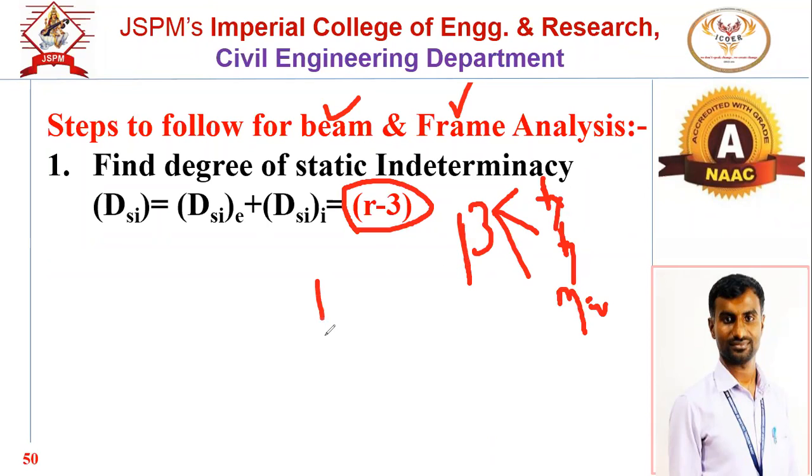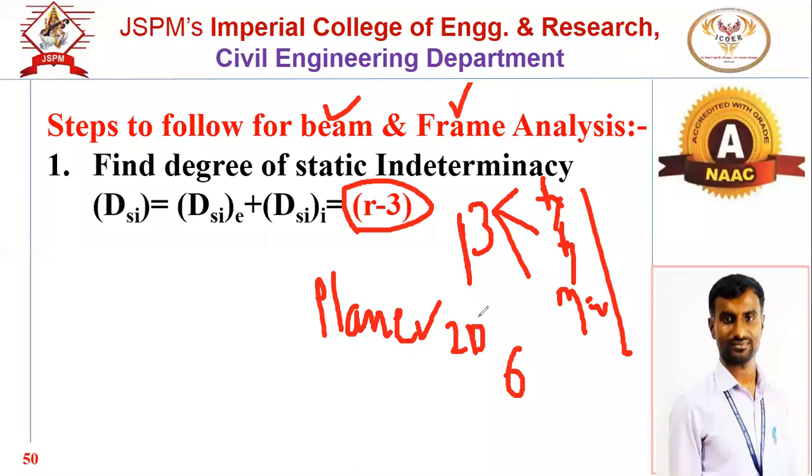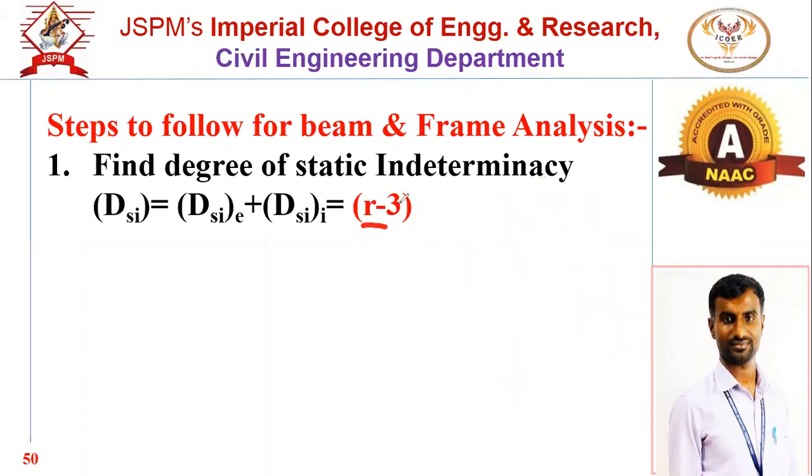As we are dealing with plane structures as per our syllabus, that means 2D structures, we have 3 equations. If it is a space structure, we have 6 equations. As far as our syllabus is concerned, we deal with plane structures. So the number of equations is 3, R minus 3, and these 3 are summation Fx equal to 0, Fy equal to 0, and moment equal to 0.